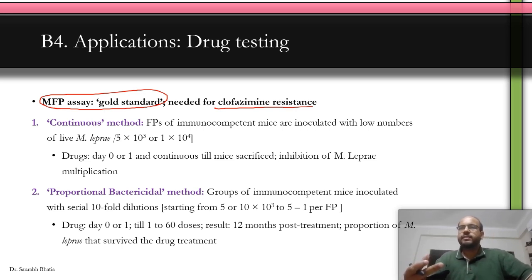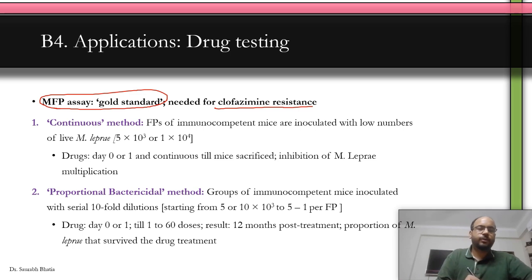We know that some genetic mutations can cause resistance against dapsone and rifampicin in M. leprae. But in clofazimine, we are not clear about its mechanism of action. We don't have a good genetic candidate for resistance. So if the genetic candidate is not available and you cannot look at the mutations in specific genes, you need to have an animal model to study the resistance. So for clofazimine, when you don't know the gene, when you don't know the mechanism of action properly, you require an animal model. So mouse footpad assay is the gold standard for drug testing.